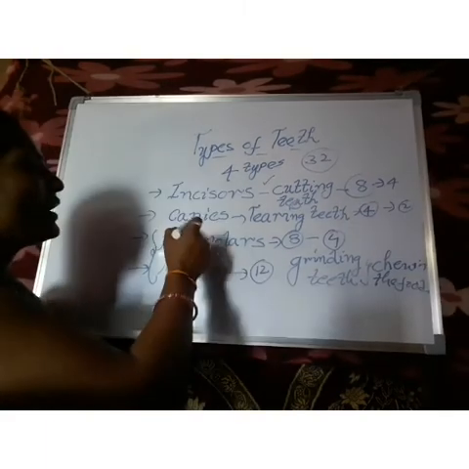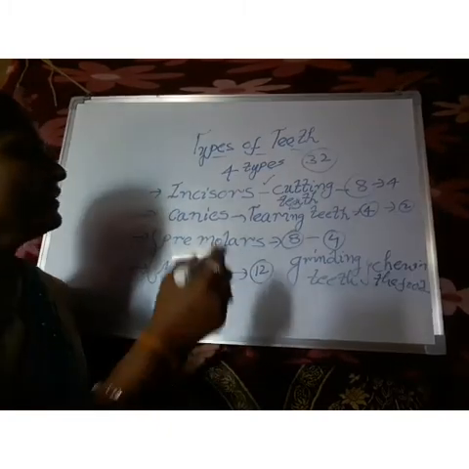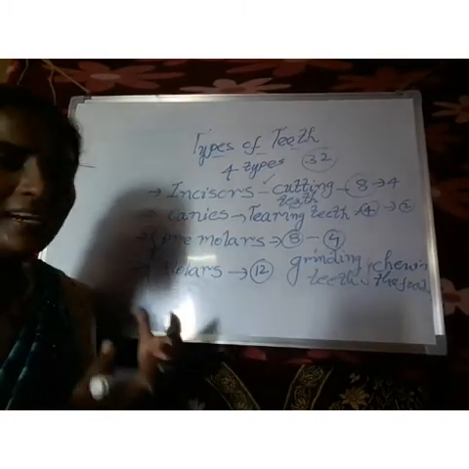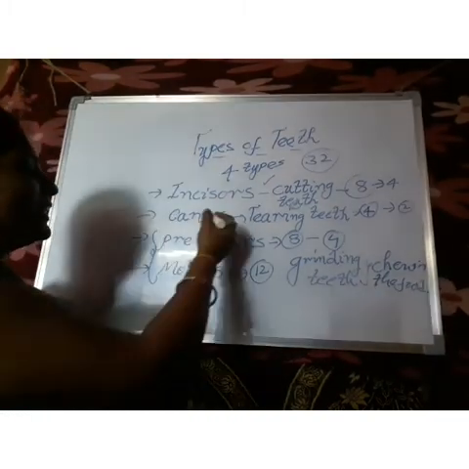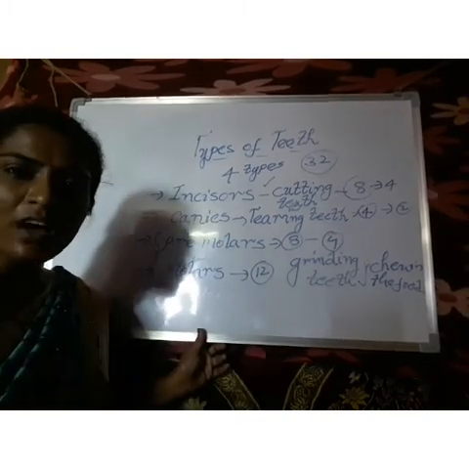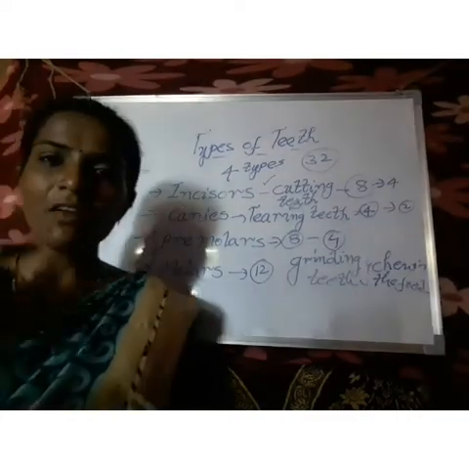Those we call canines. These canines help to tear the food while eating the flesh of other animals. After that they use premolars and molars for chewing the food. So these are the types of teeth present in our mouth.